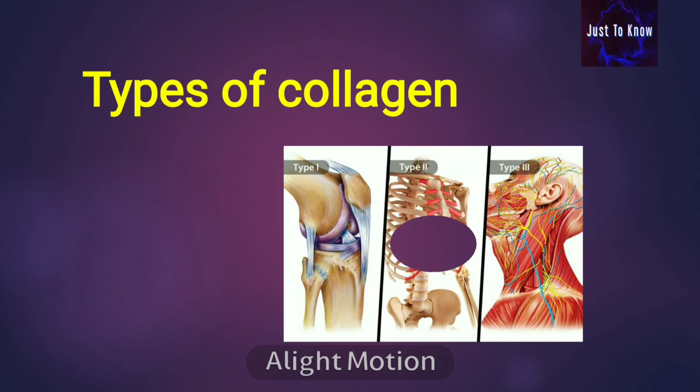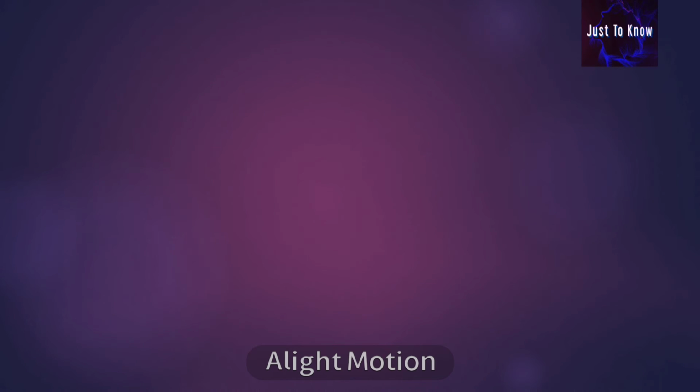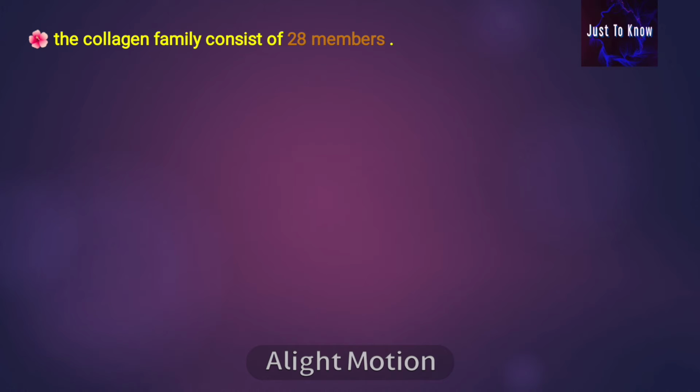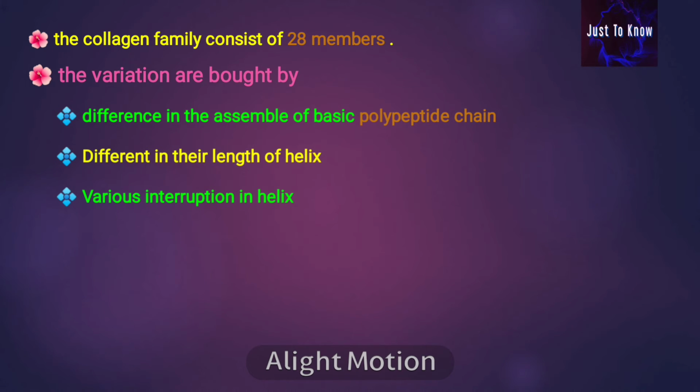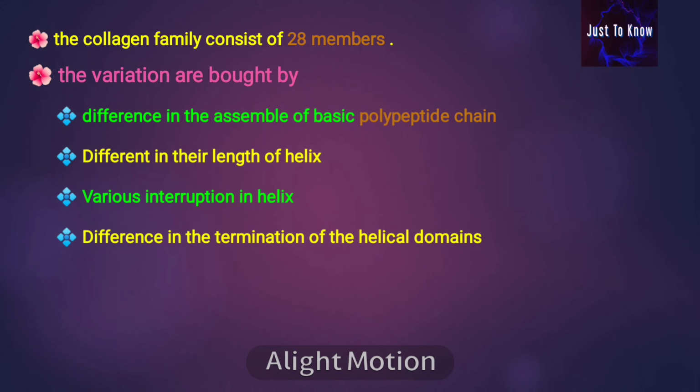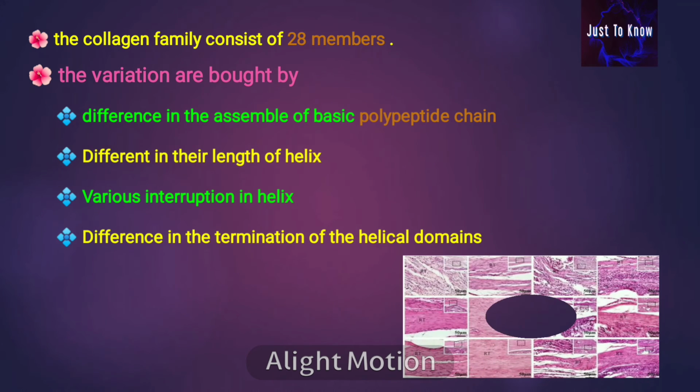Types of collagen. The collagen family consists of 28 members. The variations are brought about by differences in the assembly of the basic polypeptide chain, differences in the length of the helix, various interruptions in the helix, and differences in the terminal ends of the helical domain.